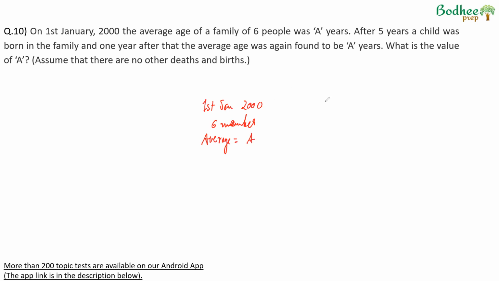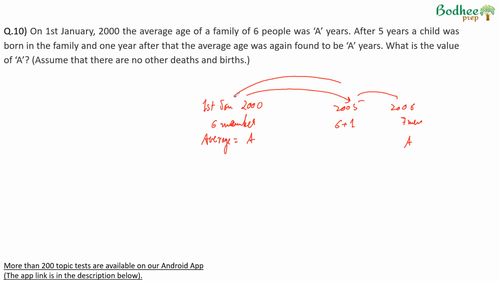After 5 years, a child was born in the family. That is, in 2005, a child is born, so there are 6 plus 1 members. And 1 year after that, in 2006, the average age was again found to be A. There are 7 members, and the average age is still A. What is the value of A?